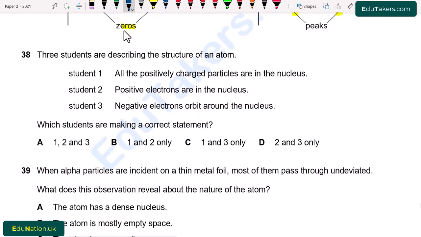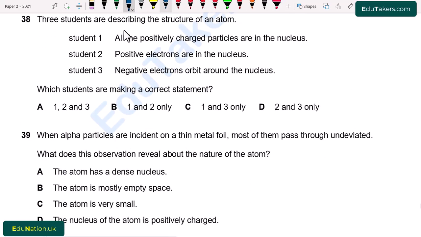Question number 38. Three students are describing the structure of an atom. Student 1: all the positively charged particles are in the nucleus. Student 2: positive electrons are in the nucleus. Student 3: negative electrons orbit around the nucleus. Which students are making a correct statement?